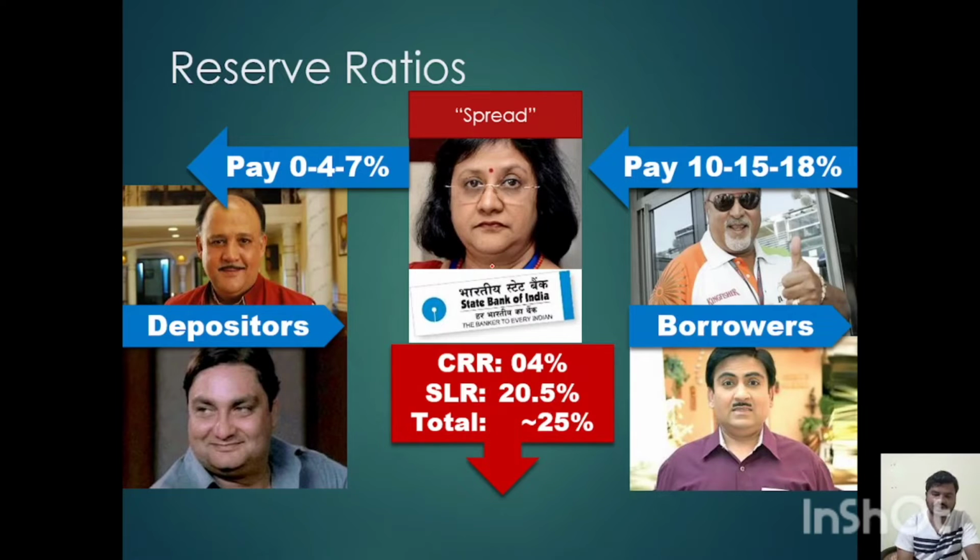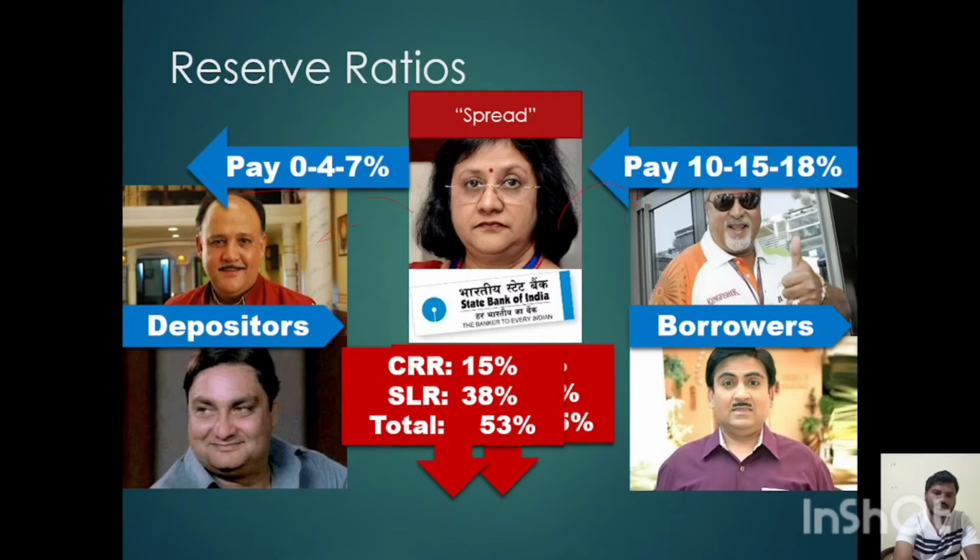So we have seen when the public deposits money with the bank, it has to pay interest, and that money the bank will rotate in loans, and it will ask for higher interest to make its profit margin. Previously, at the time of Indira Gandhi and Rajiv Gandhi era, before 1991, the CRR and SLR used to be very high.